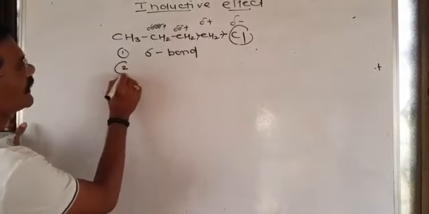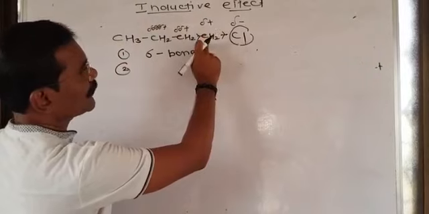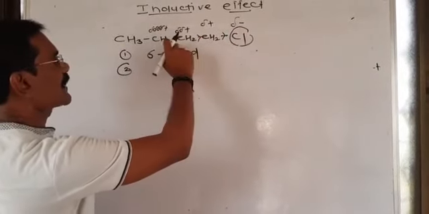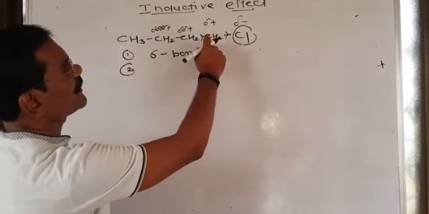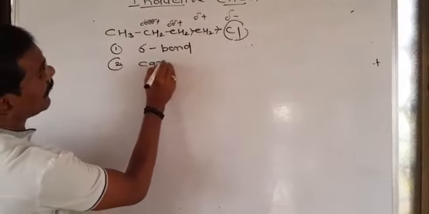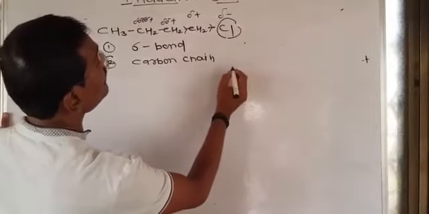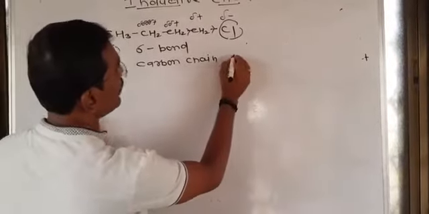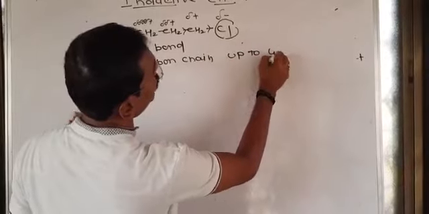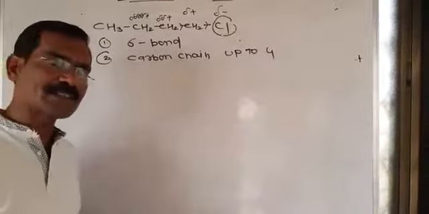Another important thing: inductive effect is transferred via the carbon chain. It means the first carbon is positive due to the electronegativity of chlorine, and the second carbon is positive due to the electronegativity of the first carbon atom. It is transferred via the carbon chain, and this becomes negligible after carbon 4. So it operates up to only 4 carbons.